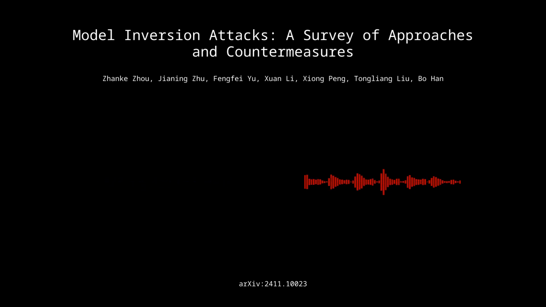Right. Now, moving on to access, the paper differentiates between white box and black box attacks. So white box, what does that mean? In a white box setting, the attacker has full access to the model's parameters, architecture, and even the training algorithms. So they know everything. Pretty much. This provides them with extensive knowledge to exploit, making these white box attacks potentially more potent.